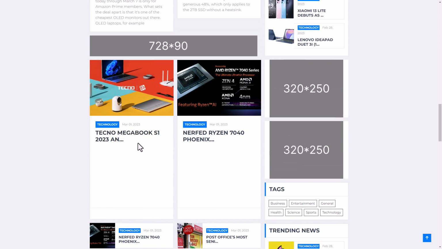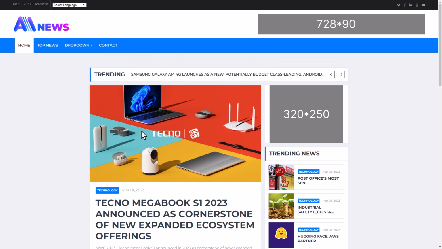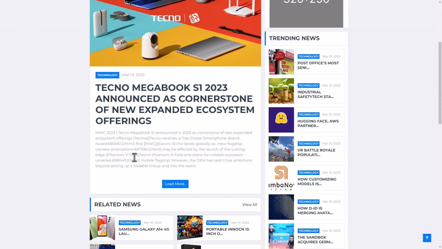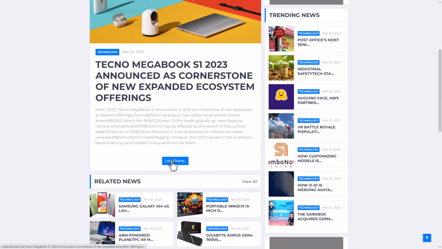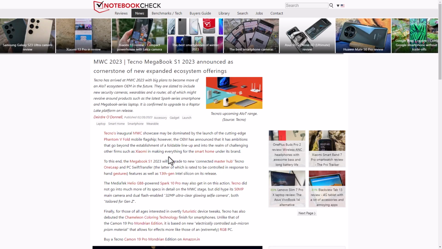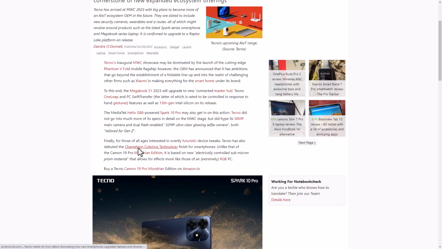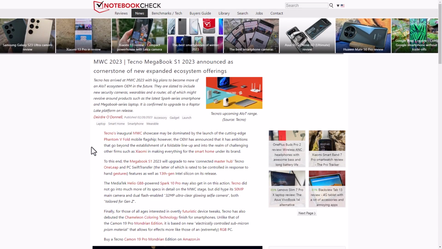I guess it's worth going into these news items. So if I click here, I get a summary of the news item, and there's loads and loads of other news items I can click on. But if I click on load more, it takes me through to the actual news item. So all it does is take existing news items and puts them on your site. That's it. So this is someone else's news item, and it's basically copied it and put it onto the site I created, but you can click through to this anyway.